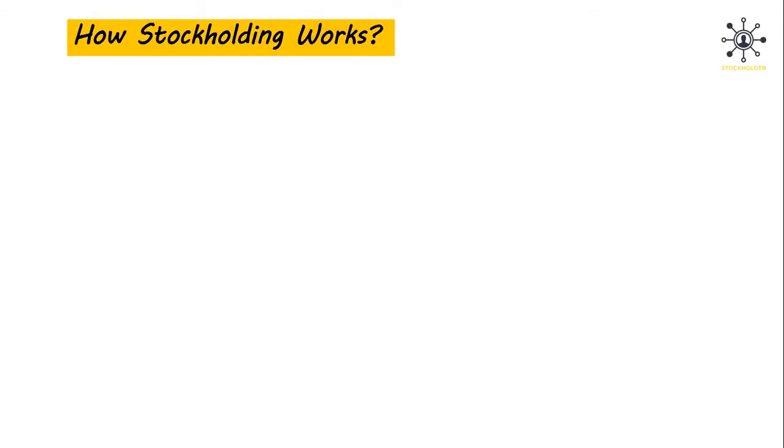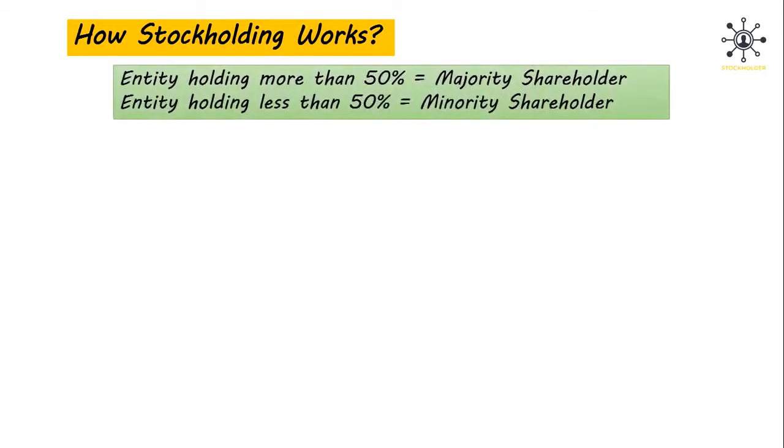Let's know how stockholding works. An entity that controls more than 50% of a company's outstanding shares is known as a majority shareholder, and they have substantial power when it comes to making key decisions for the company's operations. Conversely, entities with less than 50% ownership of a company's shares are referred to as minority shareholders. Majority shareholders, in most cases, are the company's founders or their descendants.